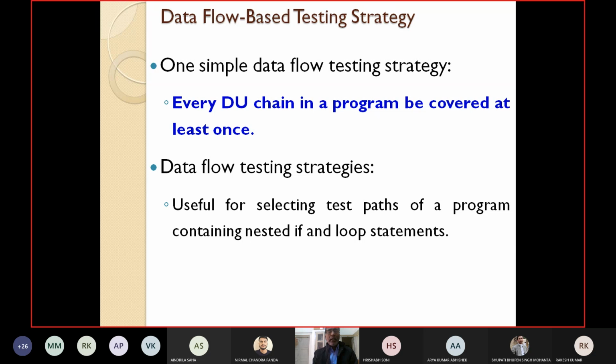Let's see where the data flow based testing strategy is very much beneficial. Data flow based testing strategies are very much useful for selecting the test paths of a program containing nested if and loop statements. So in programs where there are many nested if statements and loop statements, the data flow testing strategy is very much useful.